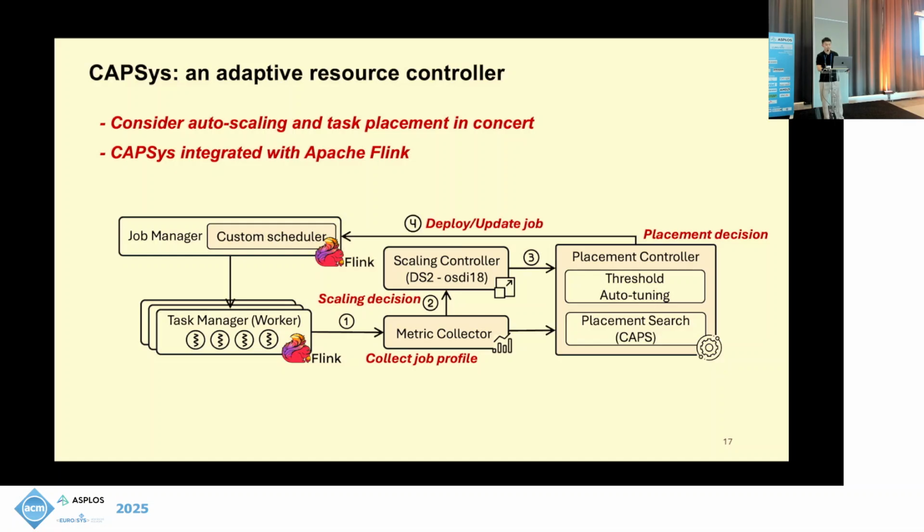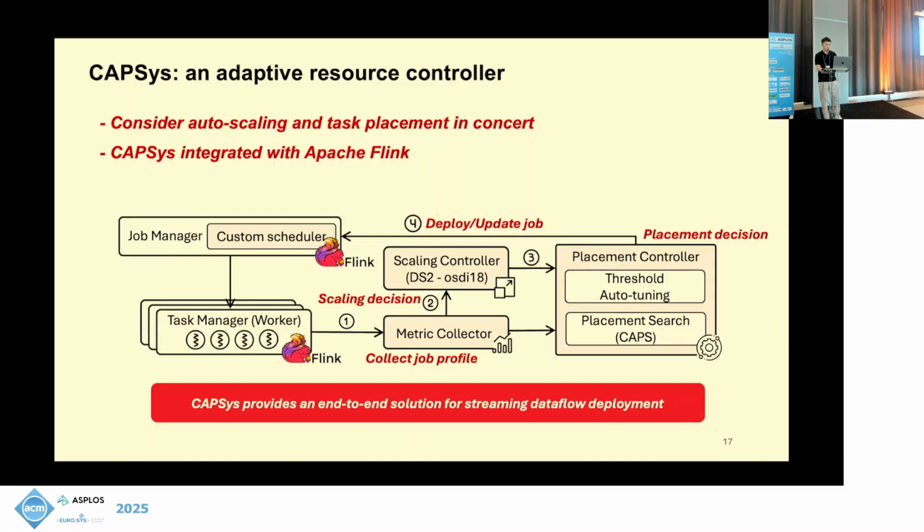At the end, we update the job through a custom scheduler we implemented in the Flink Job Manager. As a result, CAPSys provides an end-to-end solution for streaming dataflow deployment, which can automatically trigger rescale operations, establish the job profile, and optimize auto-scaling and task placement at the same time.